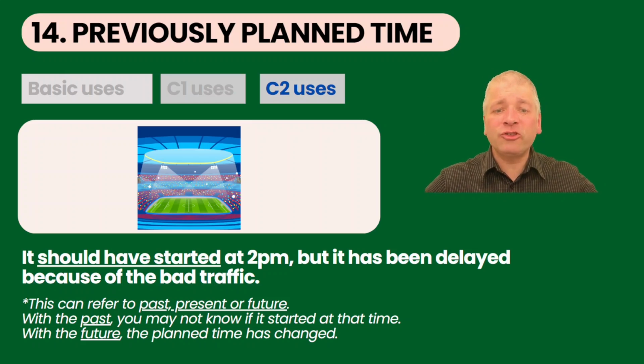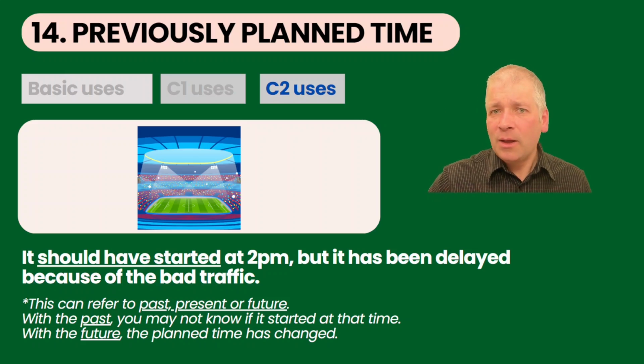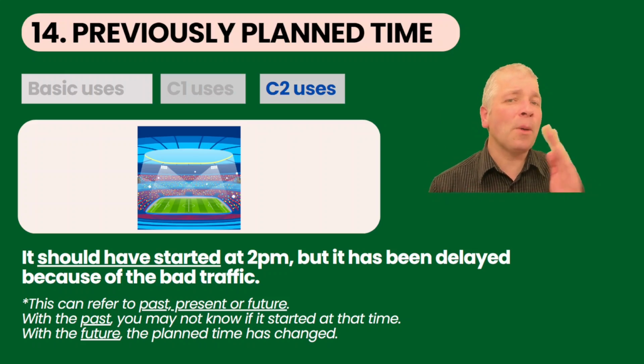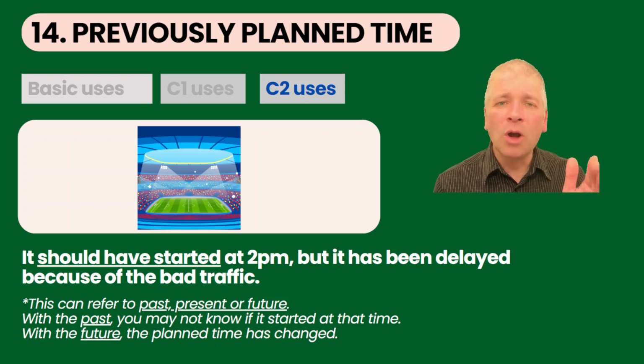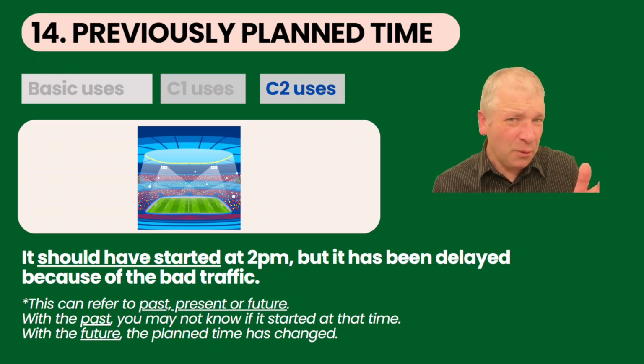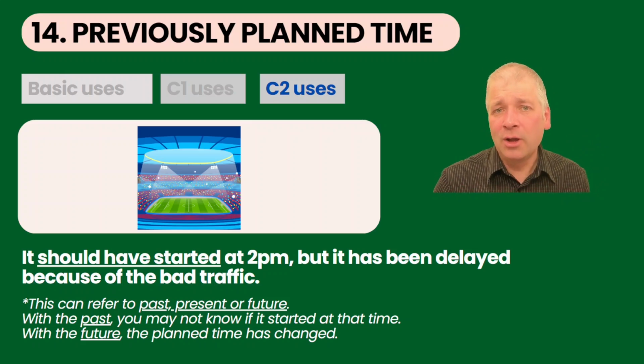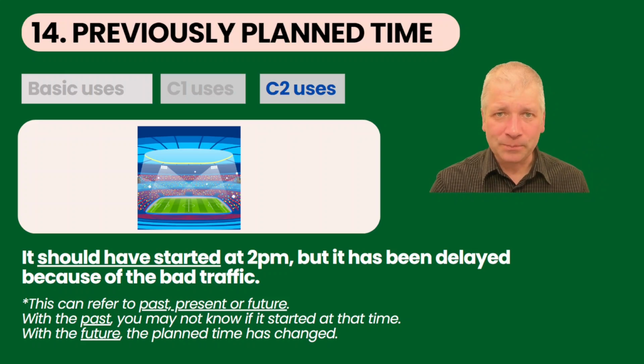So when you're using should have for planned time in the future, then you're talking about a time which has now changed. If you're talking about should have for the past, you're talking about something where you do not know if it changed or not. You're simply saying this was the expectation of how it should be.